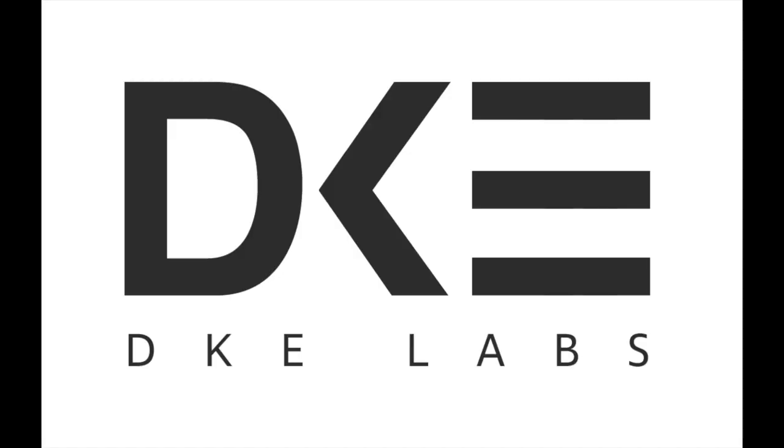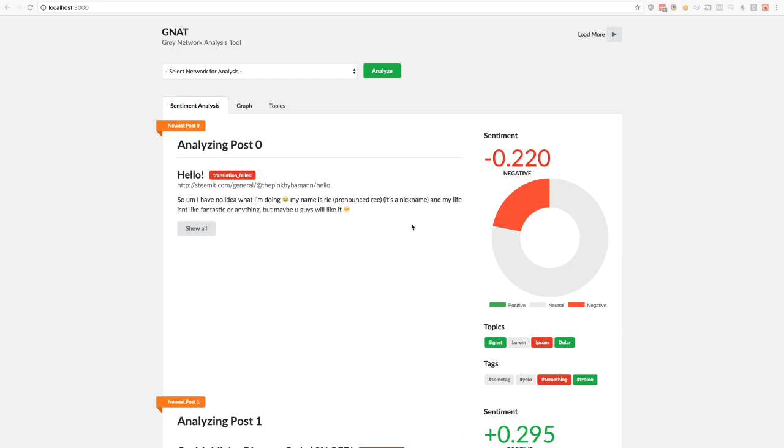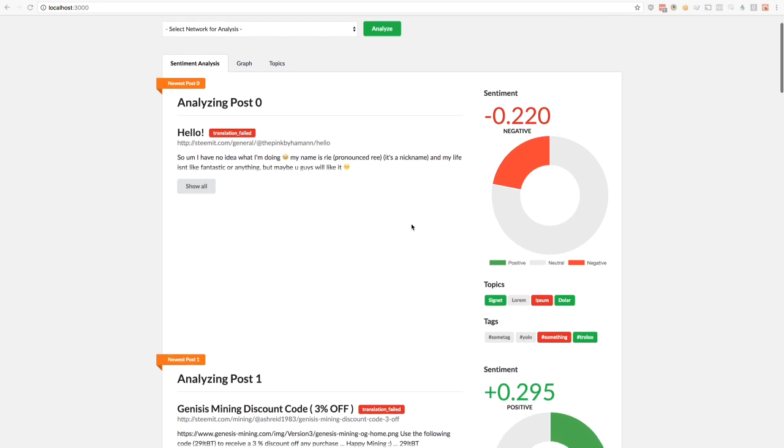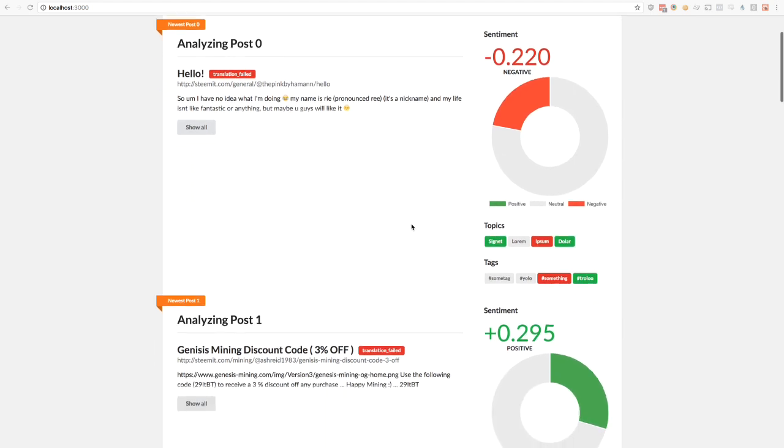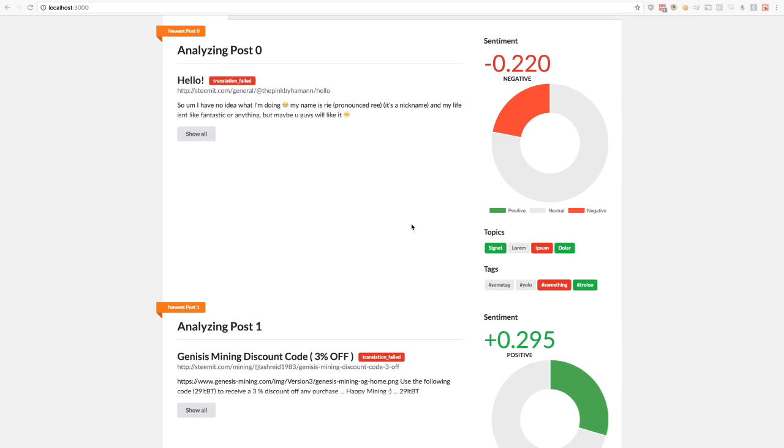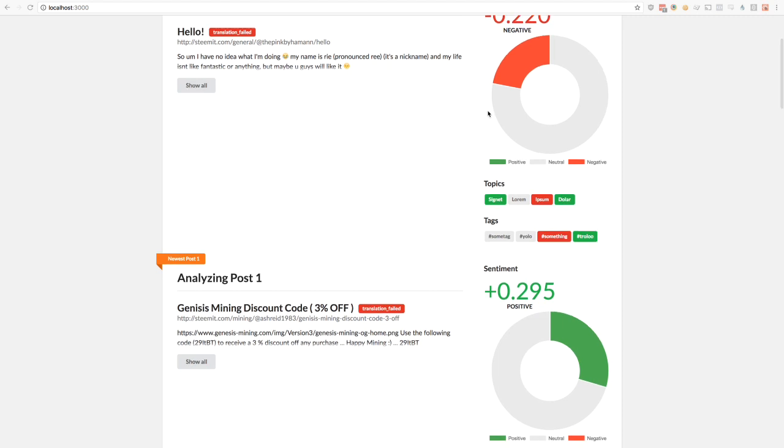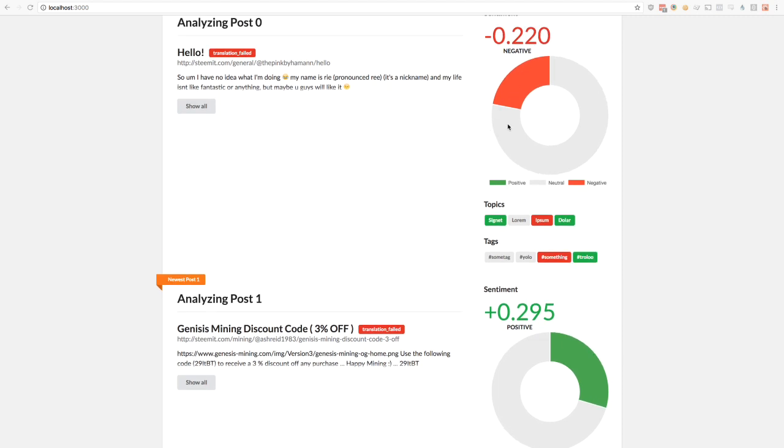Zach from DKE. We built Gnat, the Gray Network Analysis Tool. Gnat is a tool for analyzing gray social networks that are normally a little more difficult to analyze. We use LSI and NLP to perform sentiment analysis on the posts after obtaining them either through RSS feed or API, and then we can show how positive or negative the posts are and correlate between them.